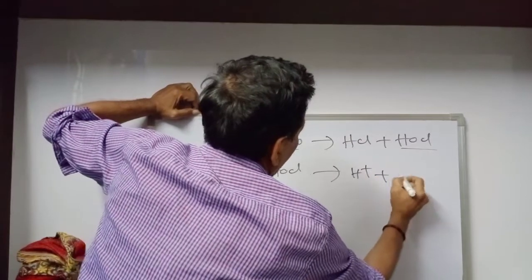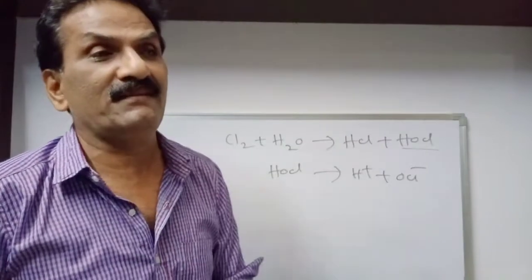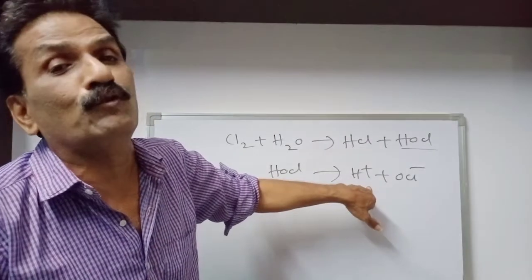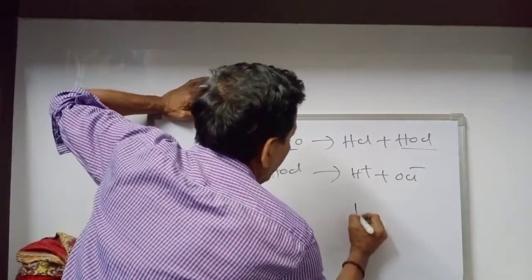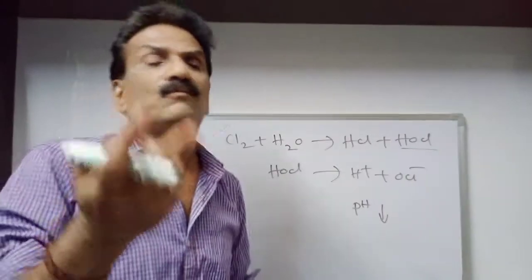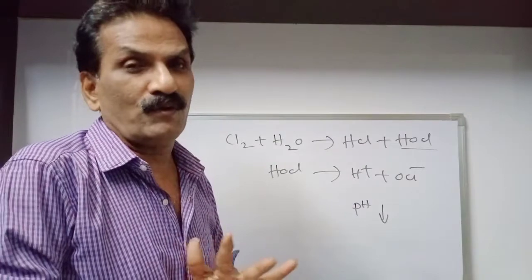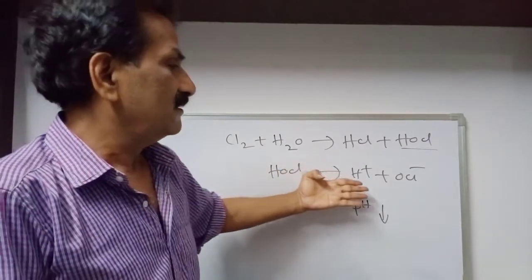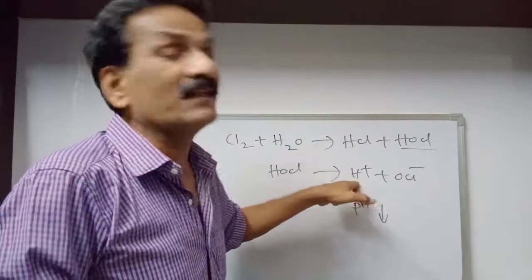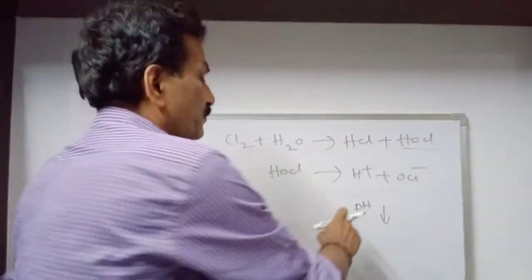HOCl gives H plus and OCl minus, hypochlorite ion. It releases H plus, which shows acidic character. This is nothing but pH decrease. So chlorine reacting with water, we have one, hydrogen chloride, and another, hypochlorous acid, HOCl. Hypochlorous acid dissociates into H plus and hypochlorite ion. It releases H plus, which indicates it shows acidic character, that indicates pH decrease.